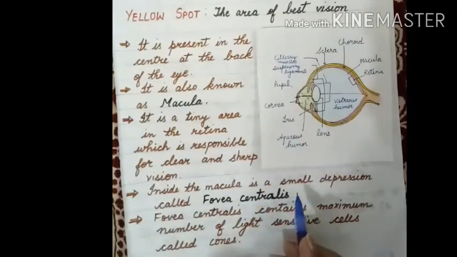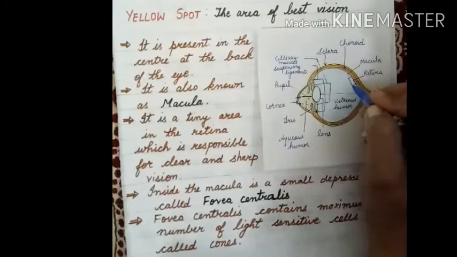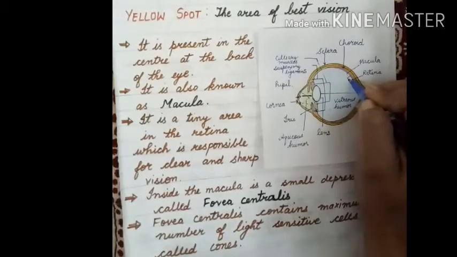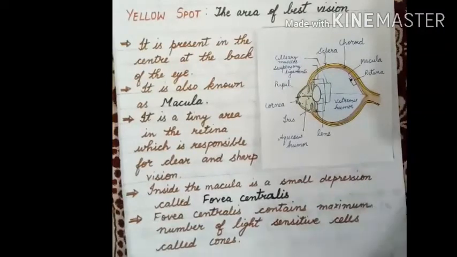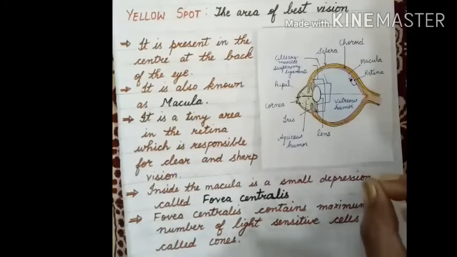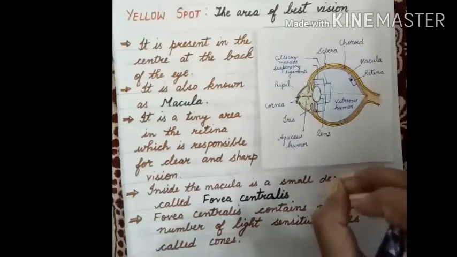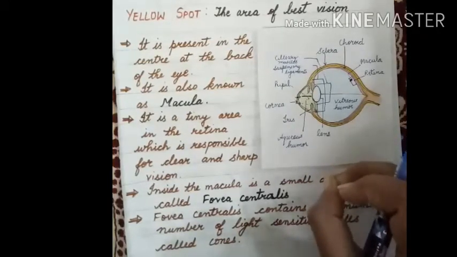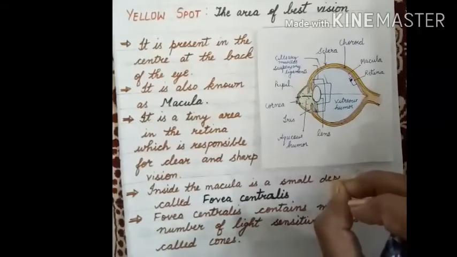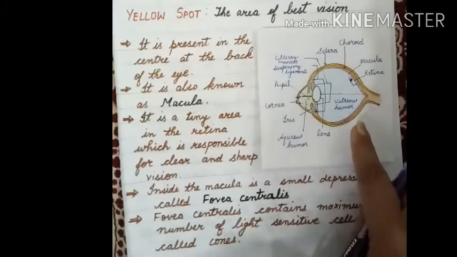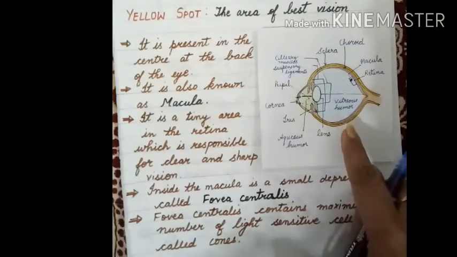Inside the macula there is one more point, a small depression called the fovea centralis. The fovea centralis contains the maximum number of light sensitive cells called cones. So the yellow spot is the region of color vision and also of brightest vision.